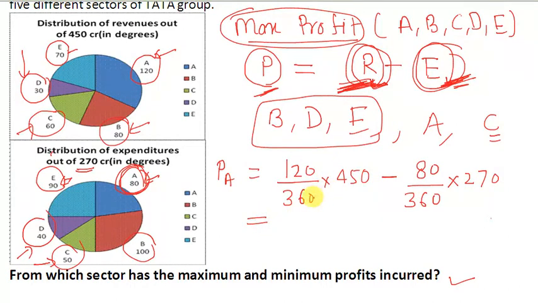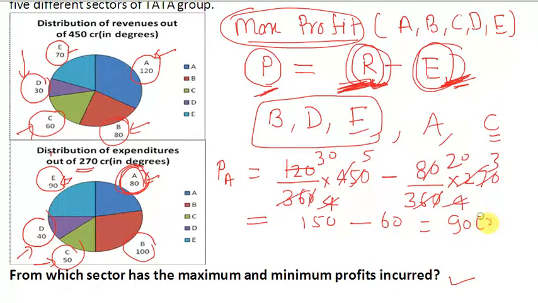So here we will solve it. 9 5s are 45, 9 3s are 27. This is 150 minus 60. Okay, this is 90 crores.